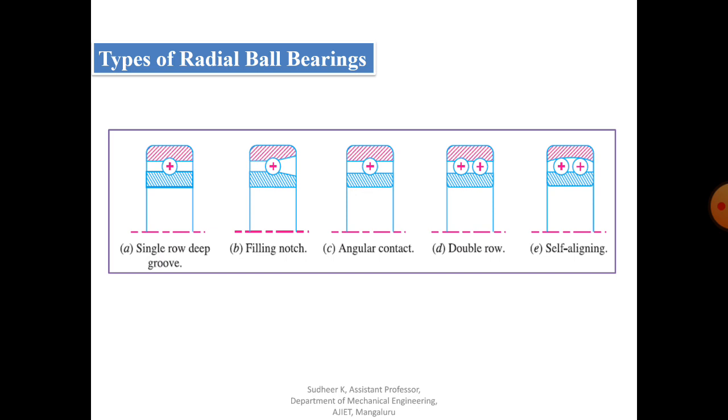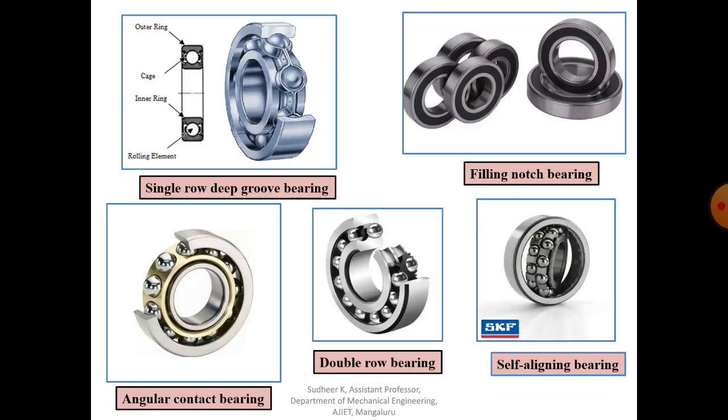Coming to the first one, you can see here, this is a single row deep groove ball bearing. We have a rolling element, obviously the ball, this is the inner ring, this is the outer ring, and this is called the cage. If only one row of balls is there, then we call it single row deep groove ball bearing. Sometimes there will be two rows, then we call it double row deep groove bearing.